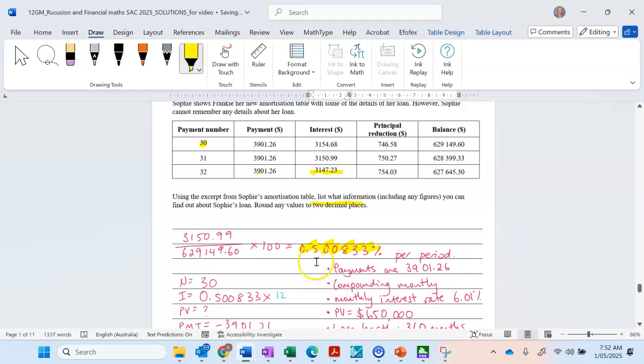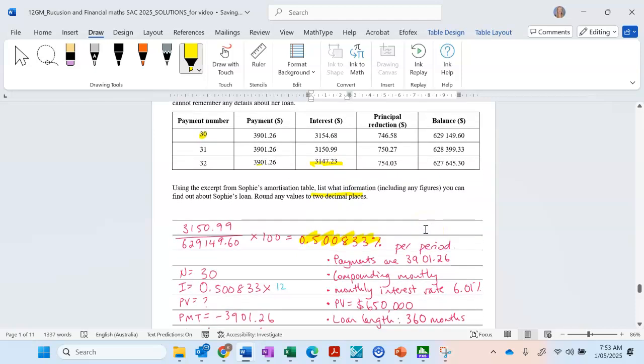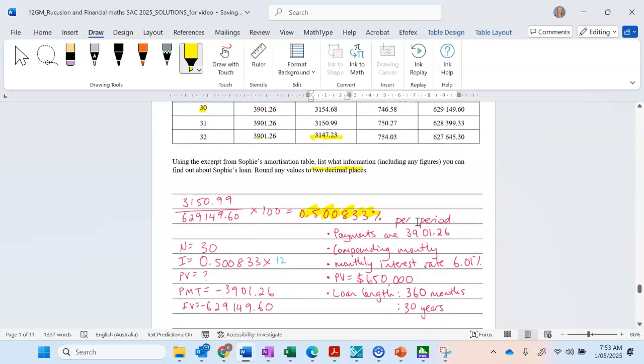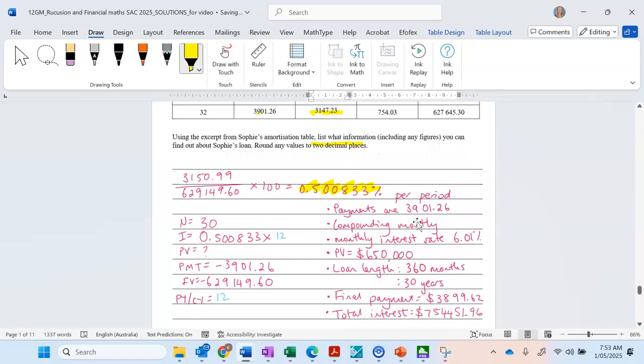So if you did get that 0.5 per period, that's great. You're probably awarded a mark. So either that or the annual interest rate, depending on what compounding period it was. So you can see this is done for monthly. You could also do it for any other compounding period. So you could have done fortnightly, weekly, whatever, as long as your calculations were correct. So this one is done for monthly. Most people did monthly, so we're going to stick with that. So we've got our payments there. That was a bit of a gimme mark.